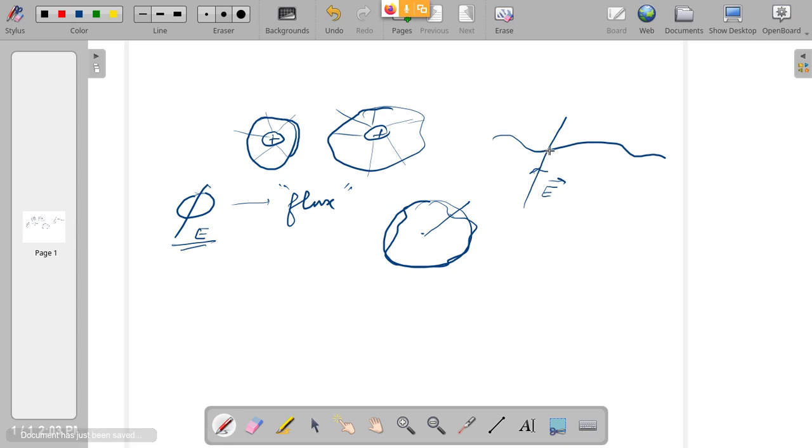Now you have to draw a normal to the surface at that point. Let us call this n vector. There is an angle between these two, let us call that theta. Wherever you have drawn the normal, there is a small area you can consider. Let us call that dA.